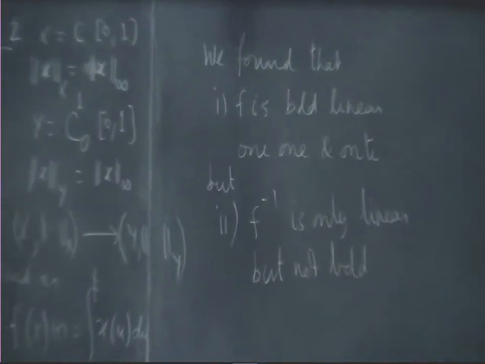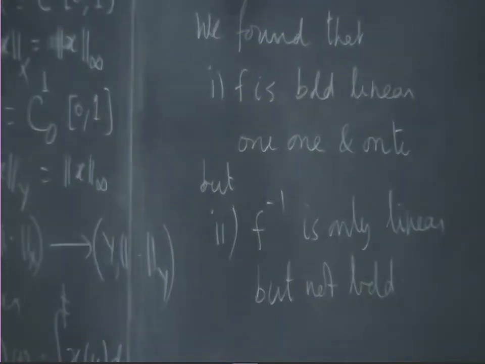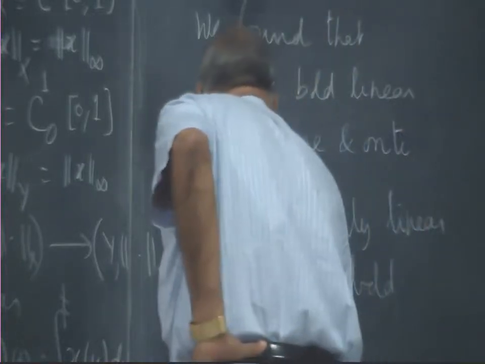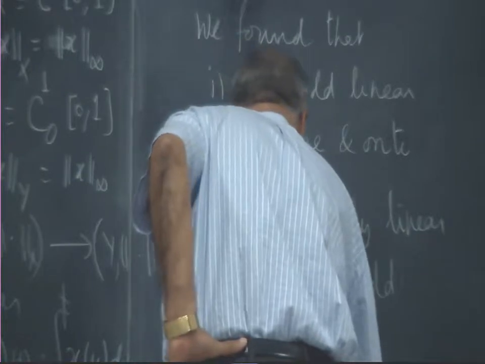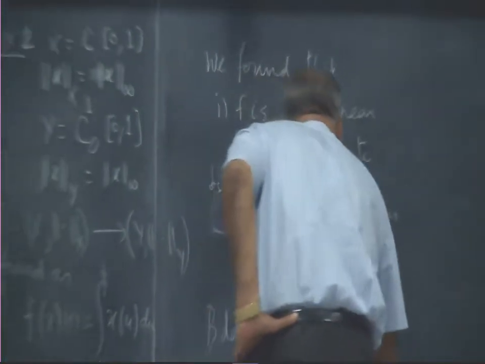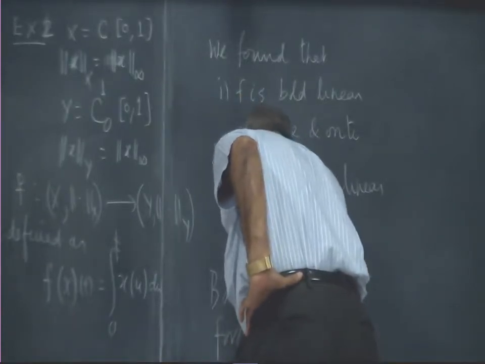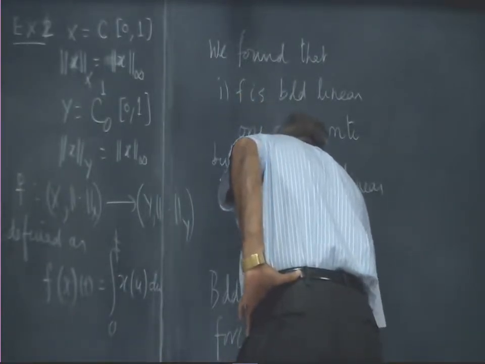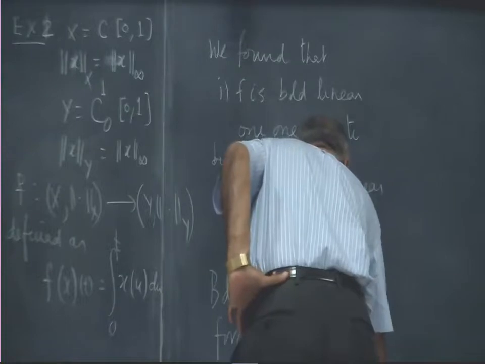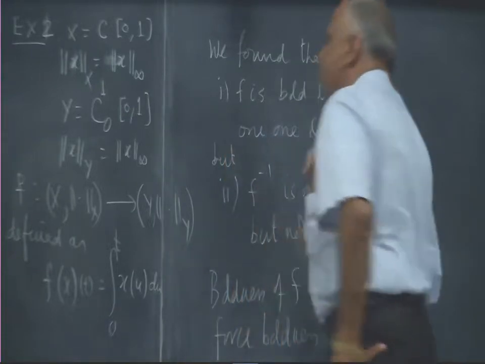Thus we see that the boundedness of F had no effect on the boundedness of F inverse, which refused to be bounded. So the boundedness of F did not force boundedness of F inverse in this example.